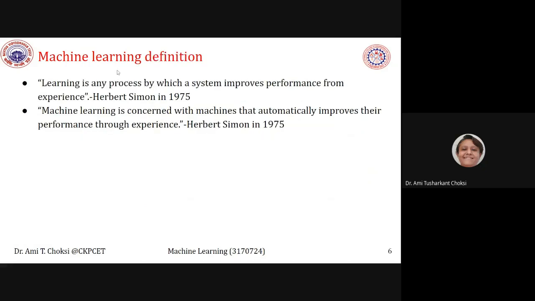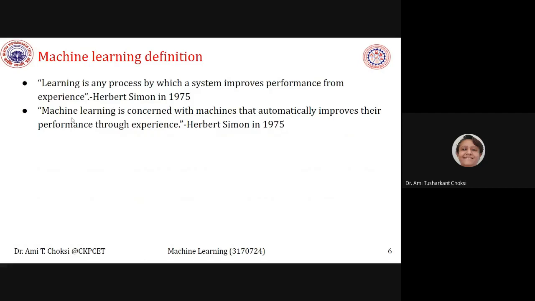So what about the machine learning definition? First of all, Herbert Simon in 1975 said, learning is any process by which a system improves performance from experience.